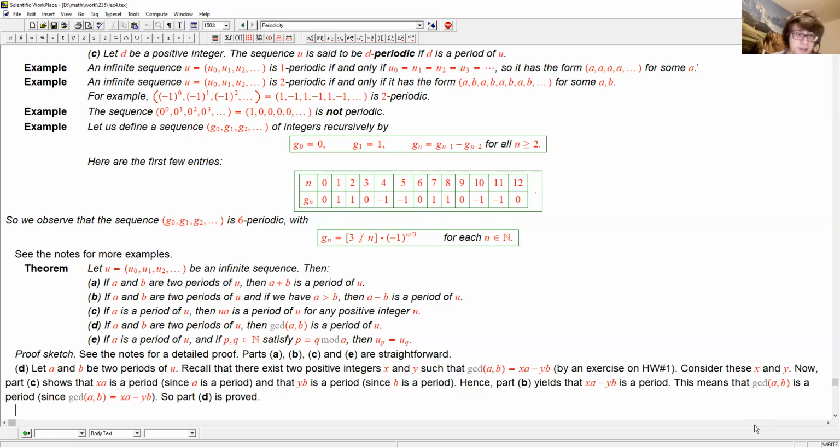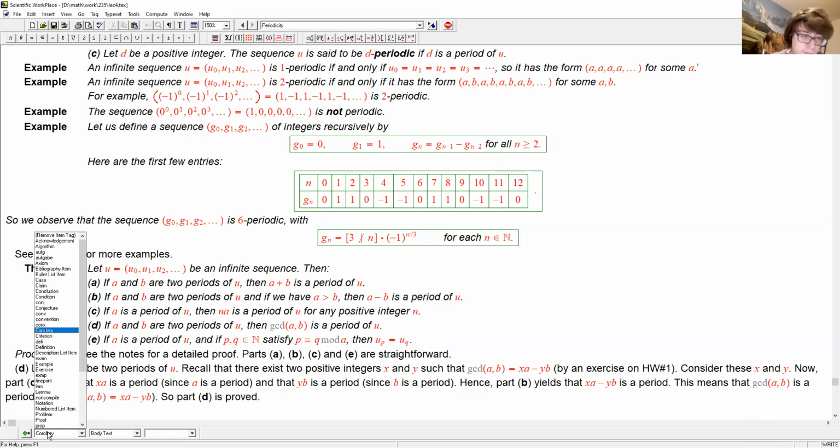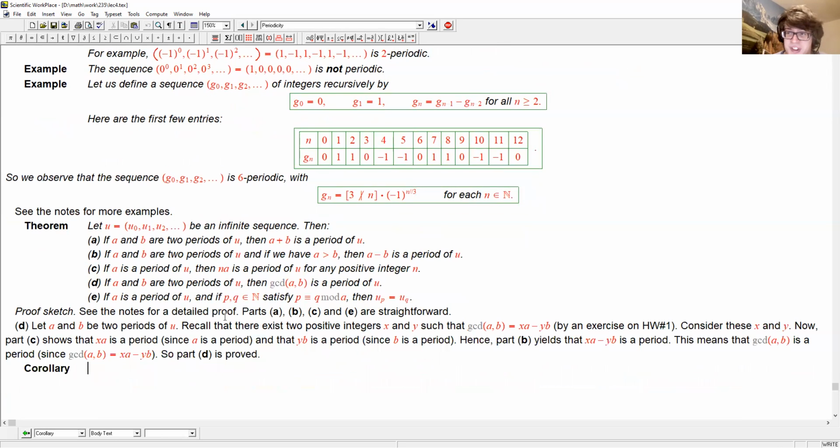And as a corollary, if you have a periodic sequence, it has periods, at least one. And so it has a minimum period, the smallest period.